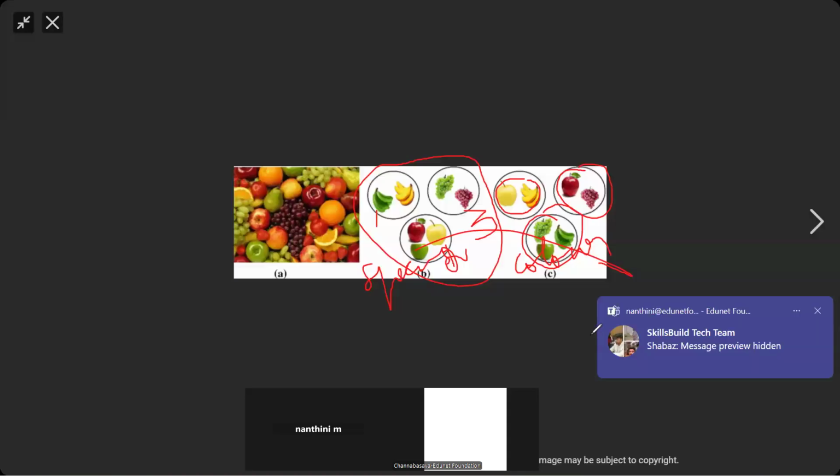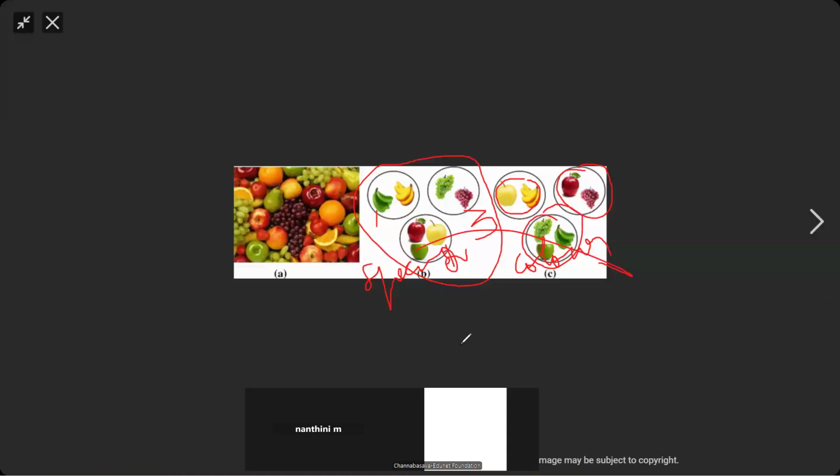Here it is based on shape and color. Is it clear to everyone?